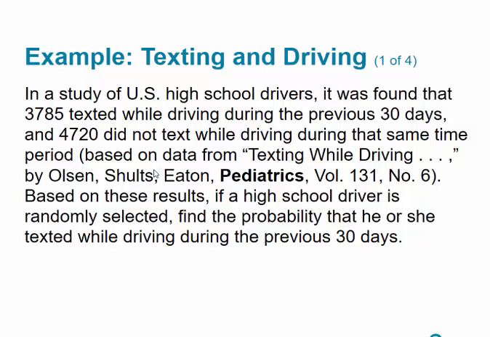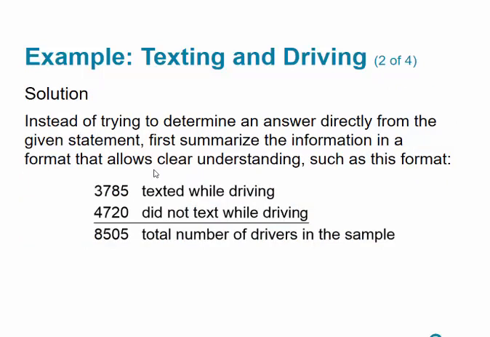So here's another example. In a study of U.S. high school drivers, it was found that 3,785 texted while driving during the previous 30 days, and 4,720 did not text while driving during the same period. Based on these results, if a high school driver is randomly selected, find the probability that he or she texted while driving during the previous 30 days. Instead of trying to determine an answer directly from the given statement, first we can summarize the information in a format that allows us to understand.